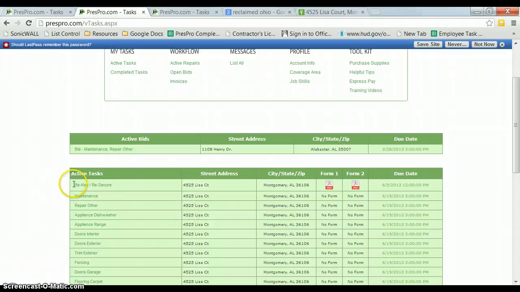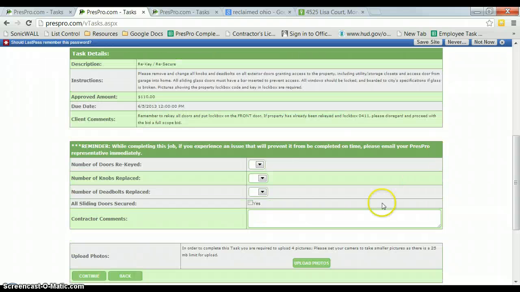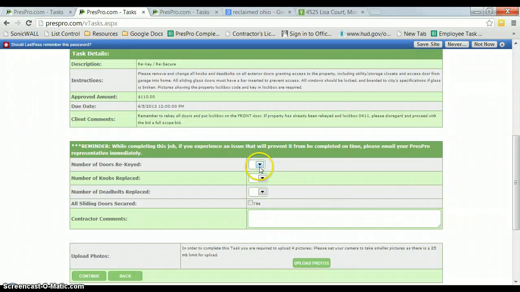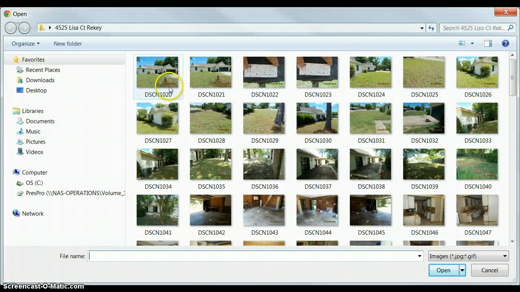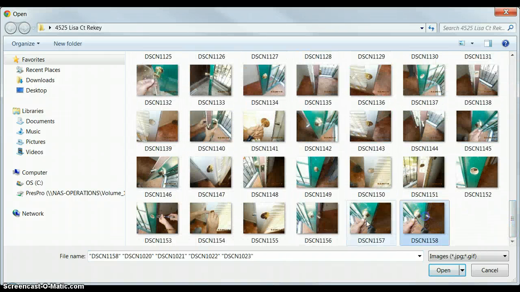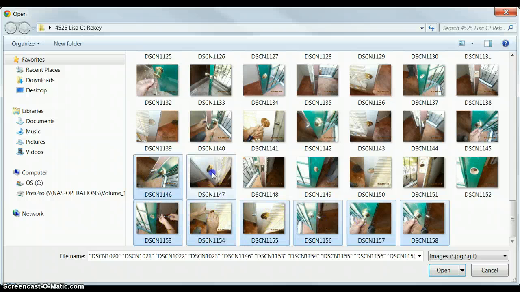And now the only task that we have left is the rekey and resecure. Okay, we are now going to complete the rekey task for Scott. So we scroll down. The number of doors he rekeyed was 2. Number of knobs replaced, 2. Number of deadbolts replaced, 2. And all sliding doors are secure. So now we can upload our pictures. Select files. And we'll go ahead and get a couple of the house and address, and then scroll back down and get all of our rekey pictures.